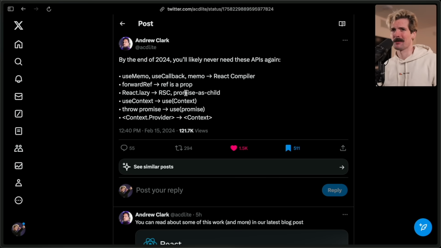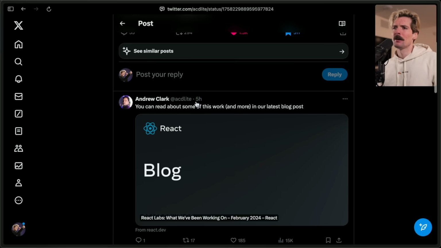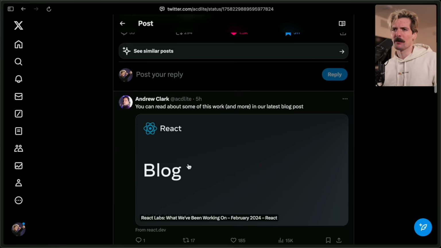Some of them are just semantic changes, like context.Provider becoming just context, because you no longer need to use useContext. You can just call use with the context. There's also some performance benefits we'll talk about in a bit. But we need to read the official update from the React core team.